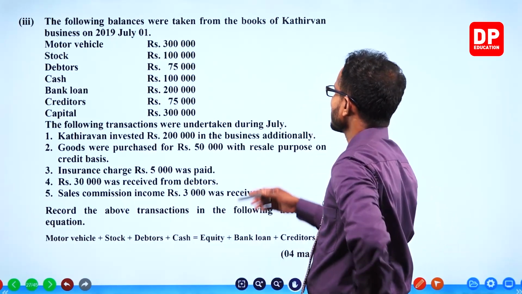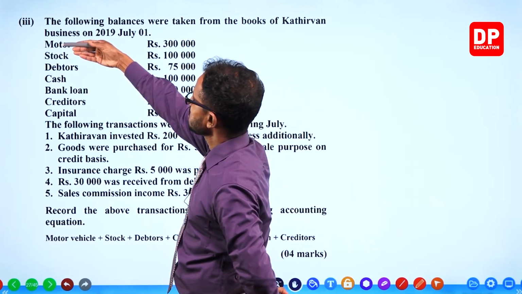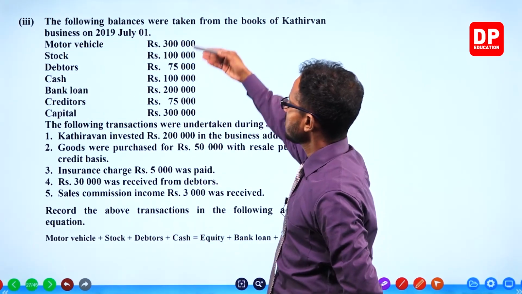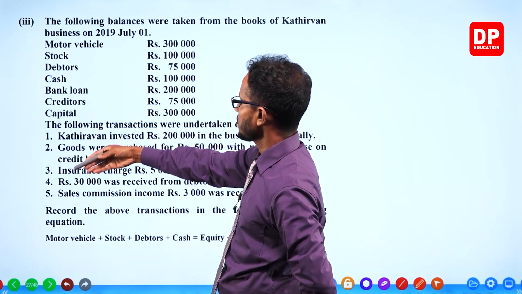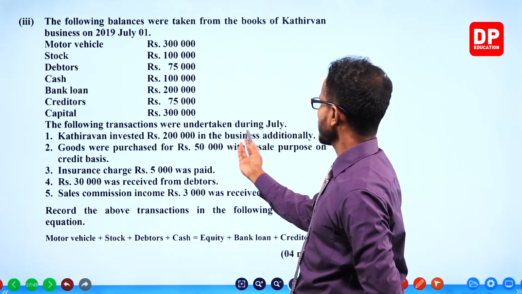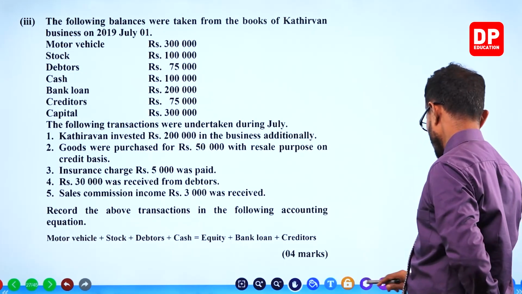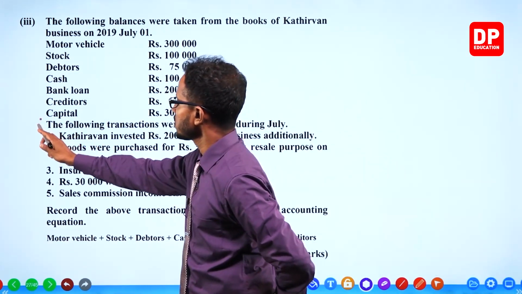Again, a difficult name. Kathirwan. His business on 2019, July 1st. Balances: we have motor vehicles, stock, debtors, cash, bank loan, creditors, capital. The following transactions were undertaken during July, which means there have been some transactions in July.